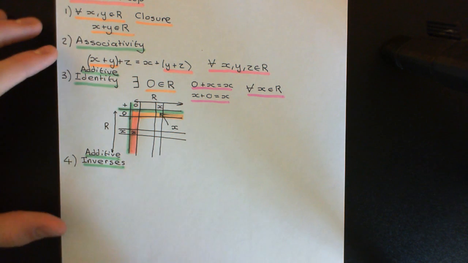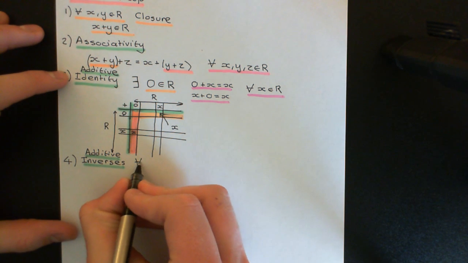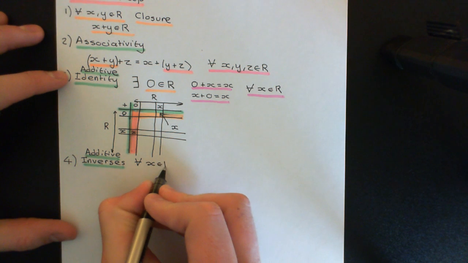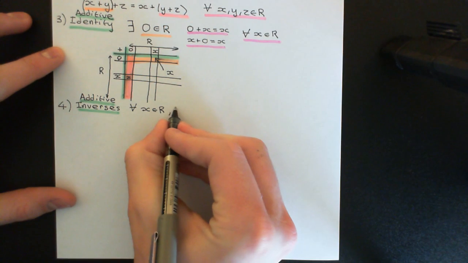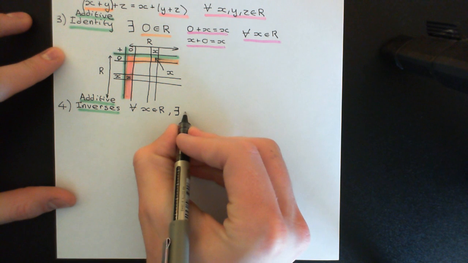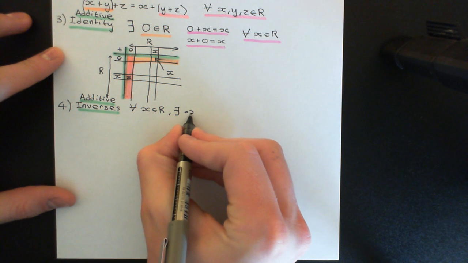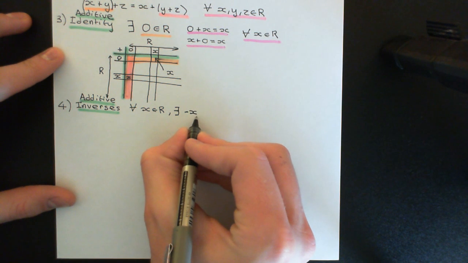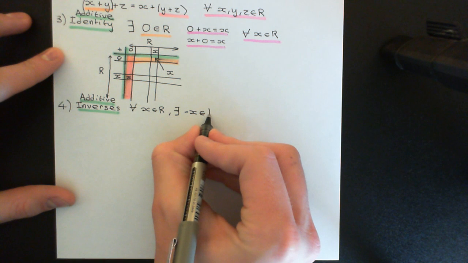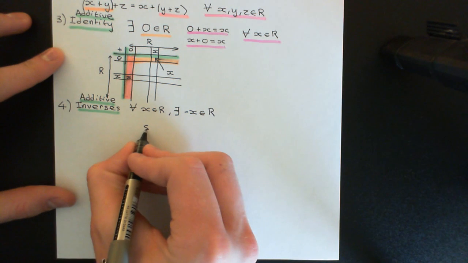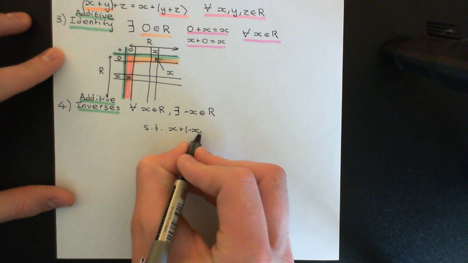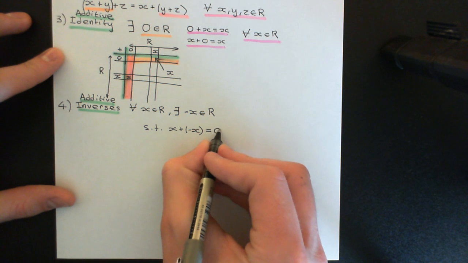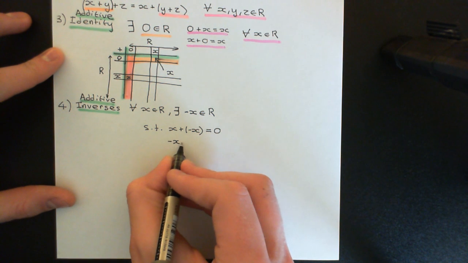Okay, so what this is going to say is that you take any element of the ring, so for all x you can possibly come up with from the ring capital R, there must exist another element in the ring. Okay, there must exist another element which we will call negative x, or the additive inverse of x, which is also an element of the ring, such that x plus negative x is going to equal the 0 vector, and the same is true if you do it the other way around.